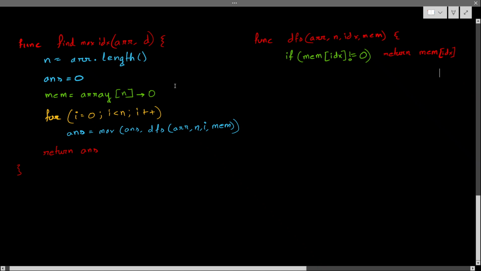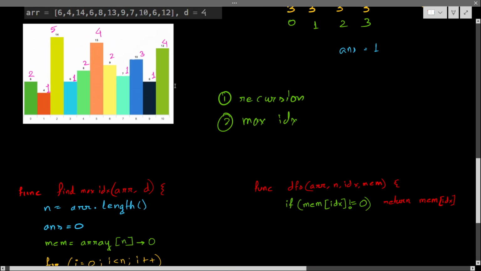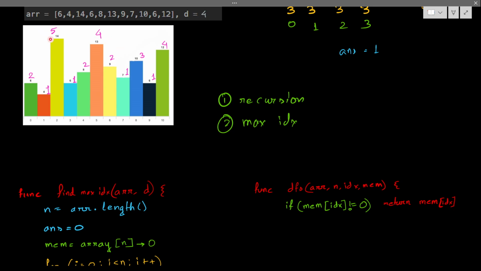If it is not visited, what are the cases? What are the things we can see from here? We can visit either left or right, correct? I can go to the left side or go to the right side and check what are the maximum values of the cases. If I come here, I cannot go left, I cannot go right, so that time only one will be the case. But if I can go left and I can go right, this is a normal recursive problem. In recursion, I have to take every possible case. If I go to left, I can go to right, and I have to take the maximum case I can get. My greedy approach is that I have to visit each and every case, and know what is the maximum case we can get.